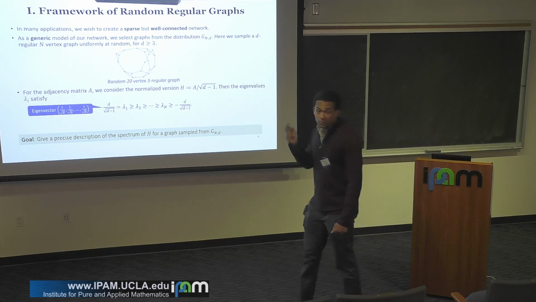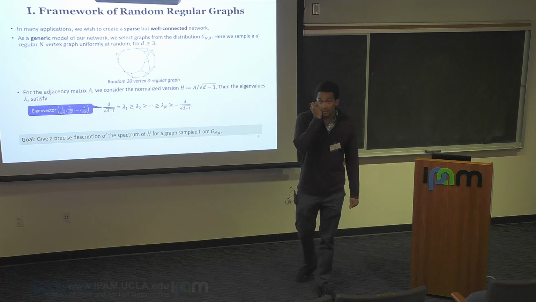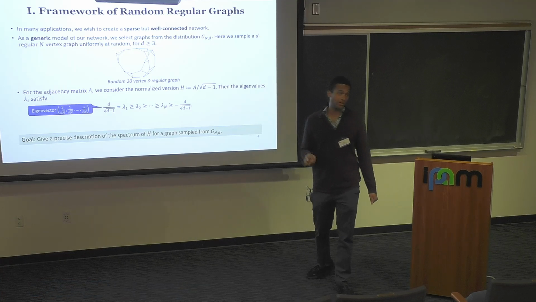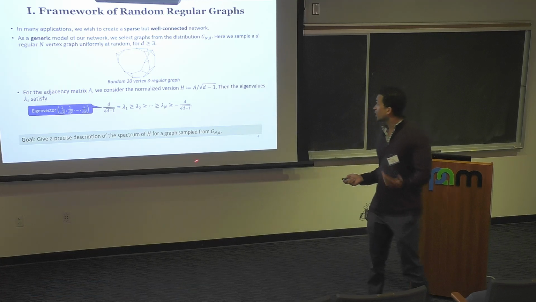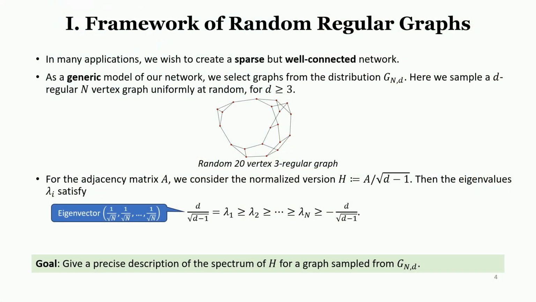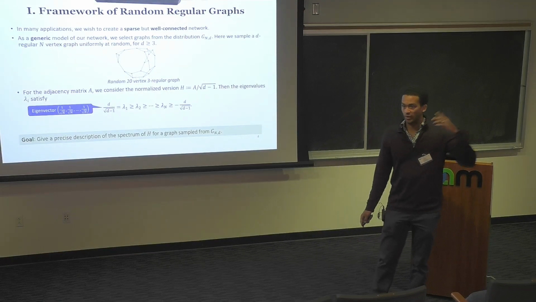The largest one is always going to be d over the square root of d minus 1, corresponding to the all ones vector, and by the Perron-Frobenius theorem, this will be the eigenvalue of largest magnitude. Our goal during this talk is to give very precise information about what the spectrum of the random regular graph looks like.